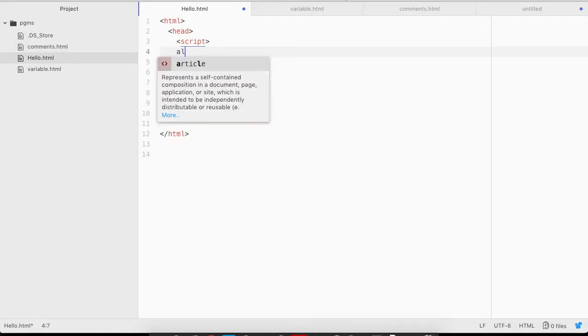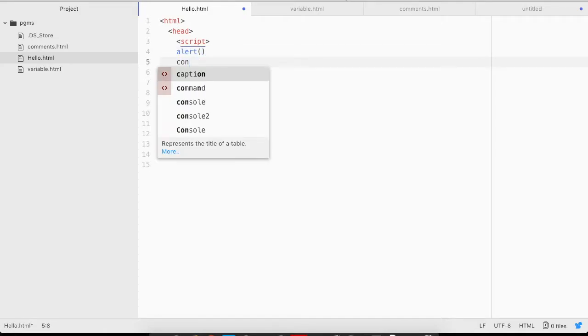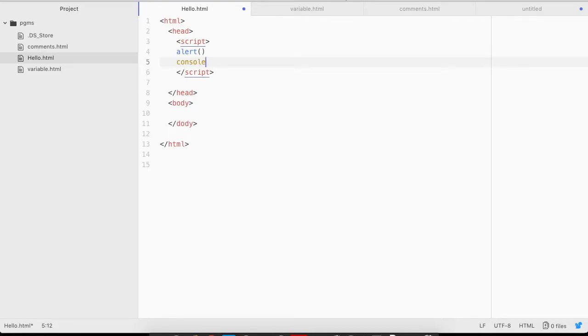There is alert and console.log. In the case of alert, it will show the output as an alert box in the browser. Console.log means the output will be shown on the console.